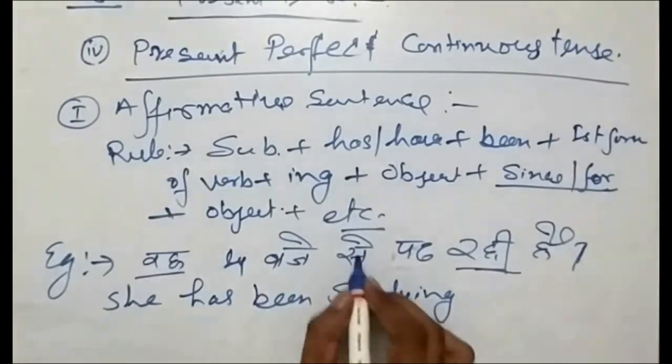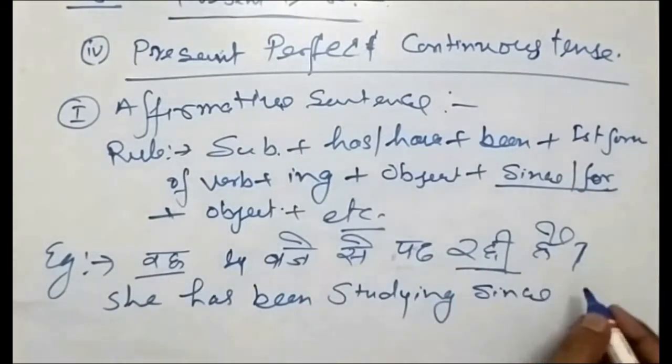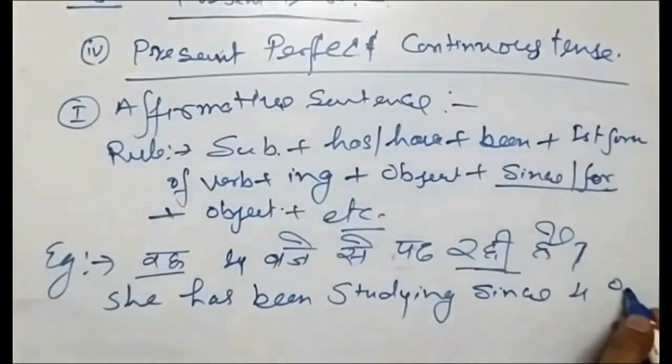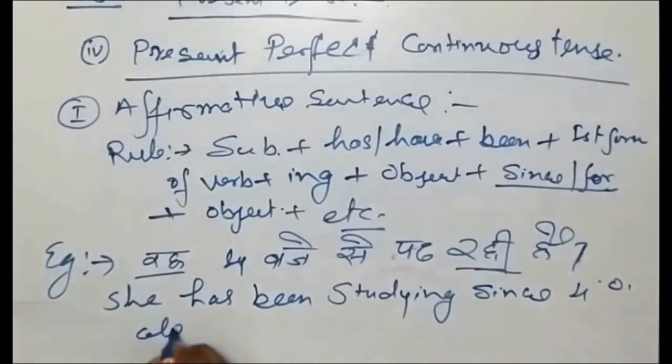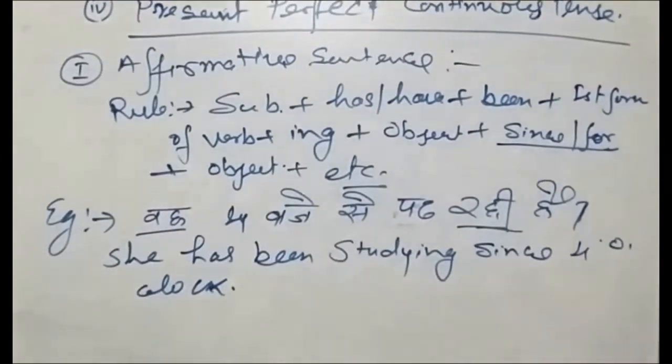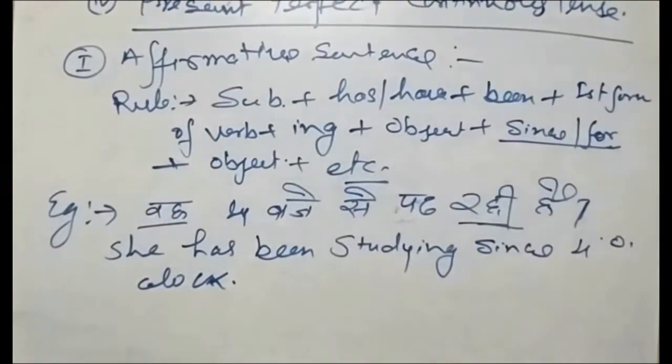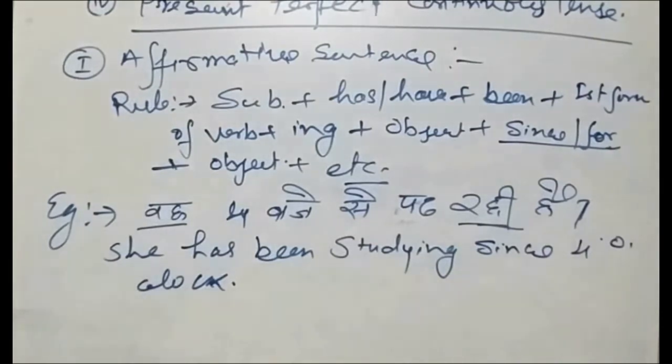It's a fixed time, so here since will come. Since 4 o'clock. She has been studying since 4 o'clock. So this is the correct translation of this affirmative sentence of present perfect continuous tense.